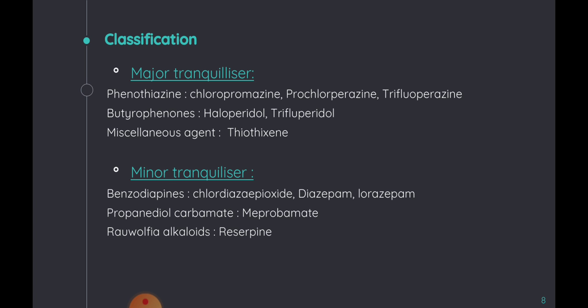the second one is minor tranquilizers. They are further classified into benzodiazepines, propanediol carbamates, and the third is rauwolfia alkaloids. The derivatives of benzodiazepines are chlordiazepoxide, diazepam, and lorazepam. The class of propanediol carbamates has meprobamate, and the third, rauwolfia alkaloids, has the derivative reserpine.